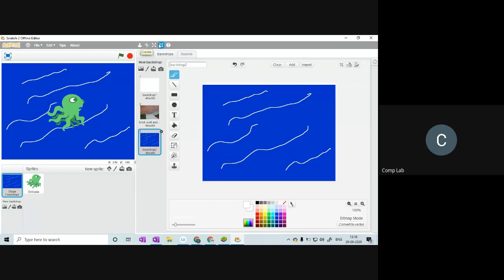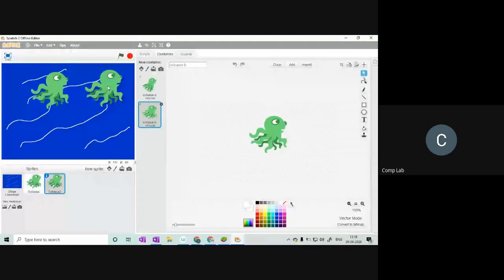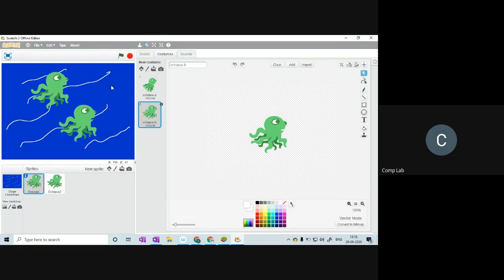There are 4 buttons. So the first button is used for duplicating your sprite. Okay, like this. If I click on duplicate right here, I can make a copy of the sprite. All right. And the next key is what we call the delete key. So if you click on this delete and if you click on any sprite, the sprite will be deleted. Okay. Once again, look at this. So the sprite will be deleted.